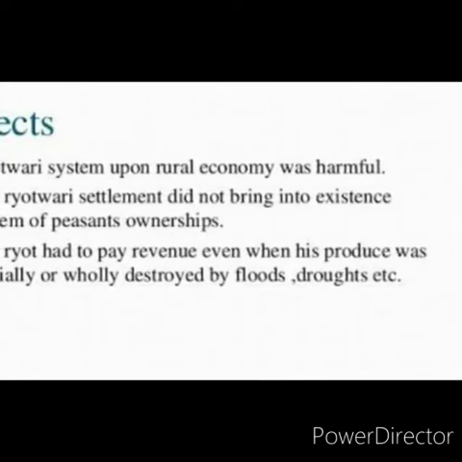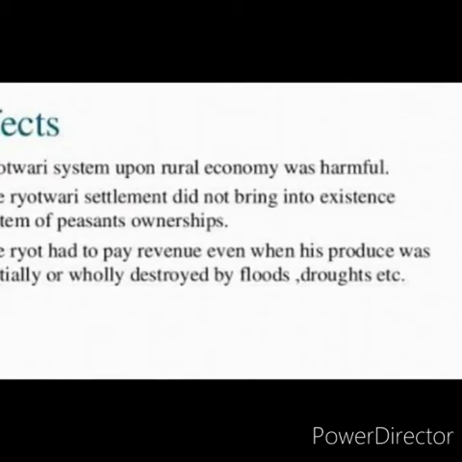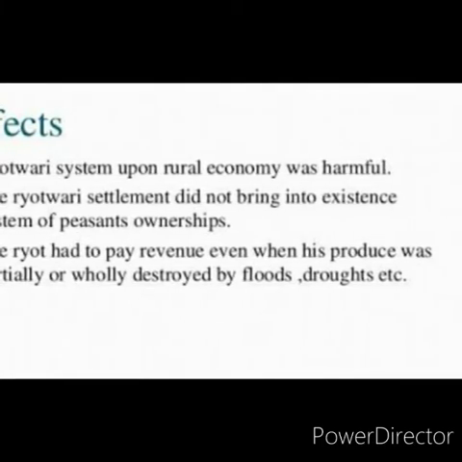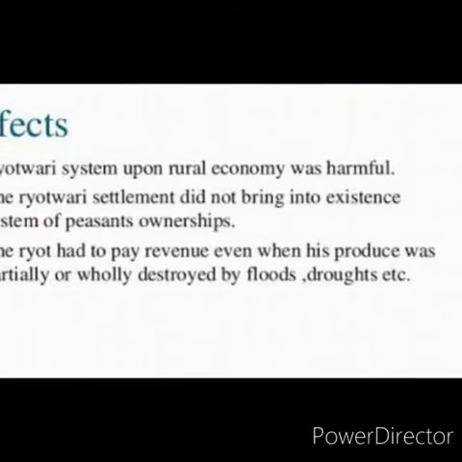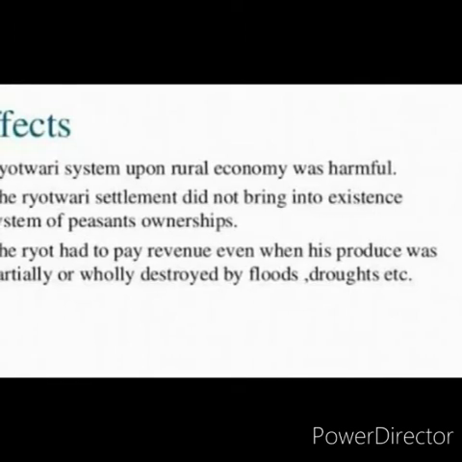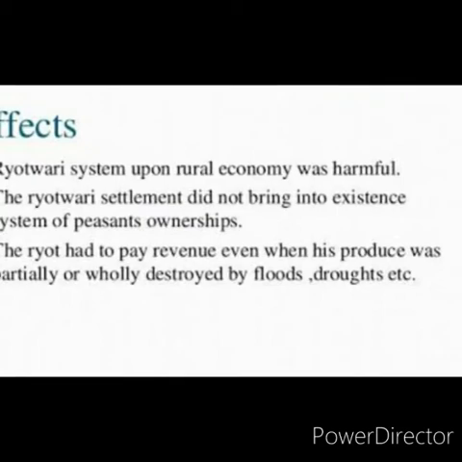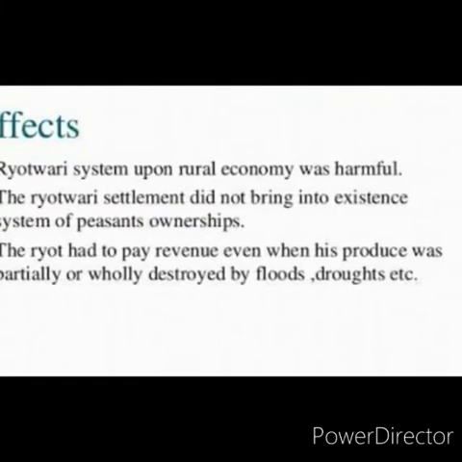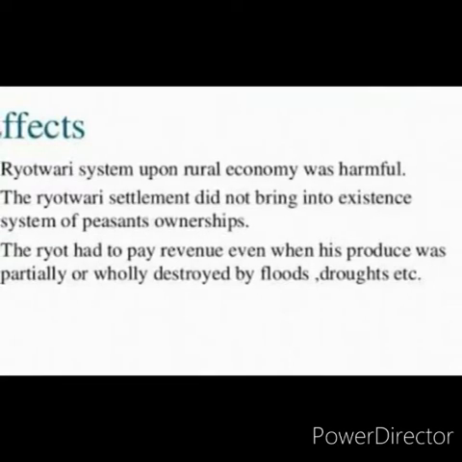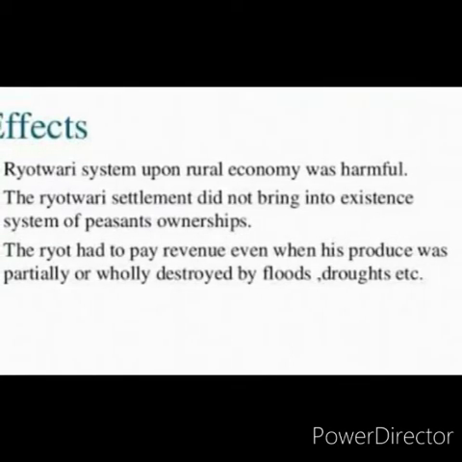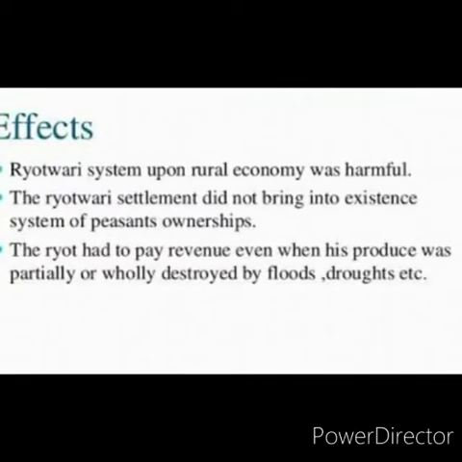But the government fixed 15 bags, or otherwise 20 bags. They did not think about whether the cultivator could produce that much from the land. Without thinking about that, they decided that the land would definitely give 15 bags of rice, and they decided the rent for that place accordingly. Under this system the government exploited the farmers.